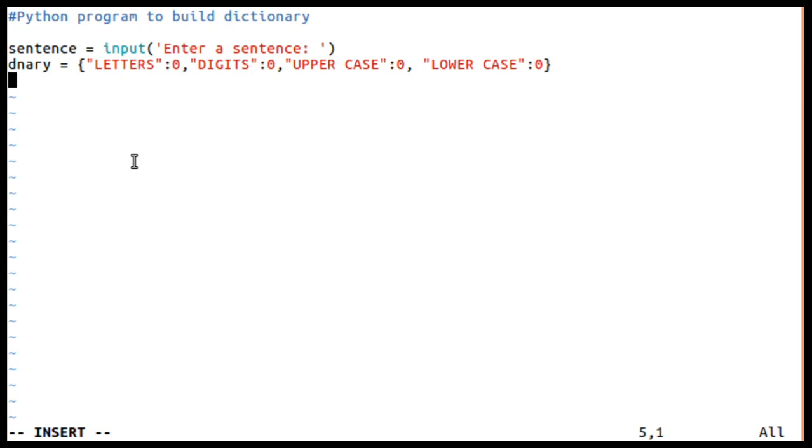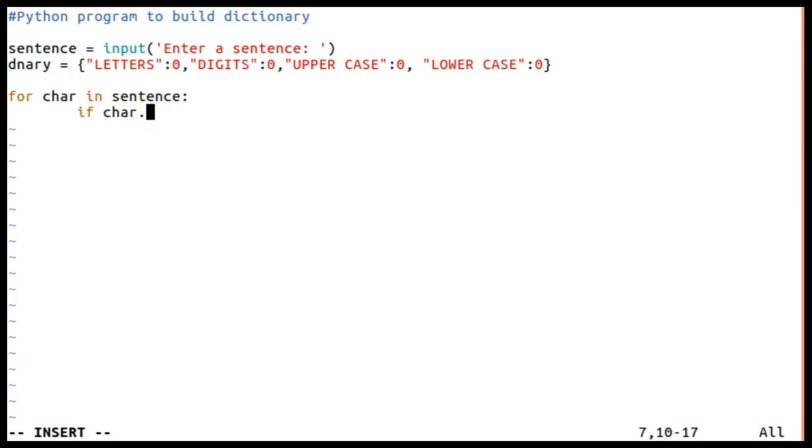Now I am going to write the logic to build the dictionary. For every character in the sentence that has been read from the user, I check if char dot, say, I want to check for a letter.